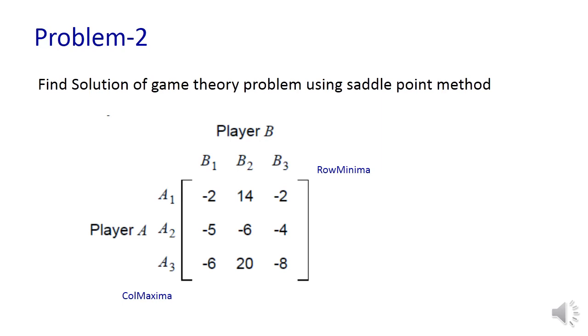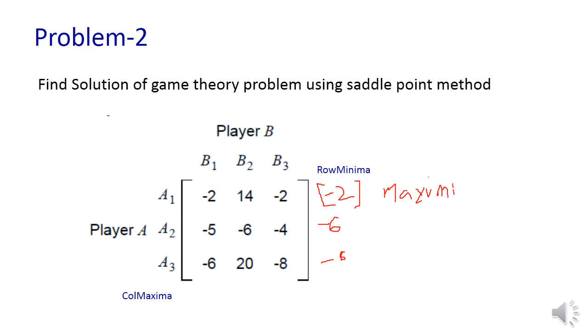To solve the problem using the saddle point method, we need to find out the row minimas, then we need to find out the column maximas. Finding out the row minimas, we have here -2, second row -6, third row -8. Among these, maximum value corresponds to -2. This is nothing but what we call maximin.